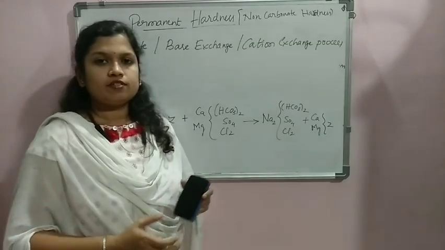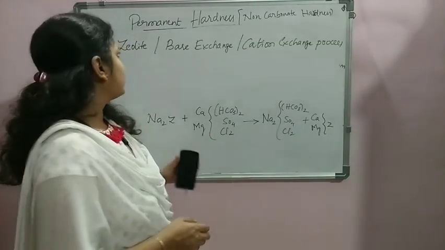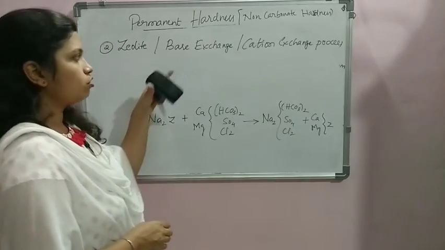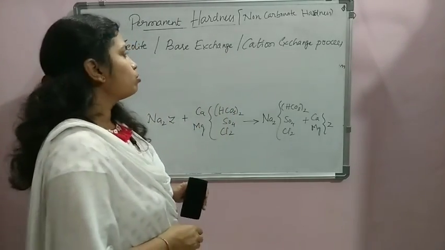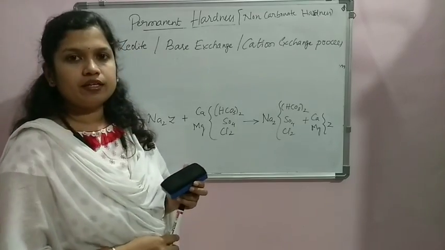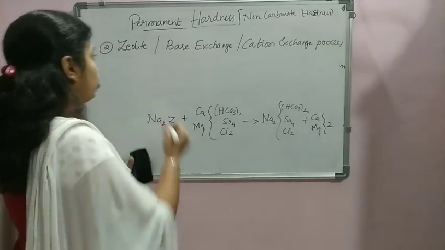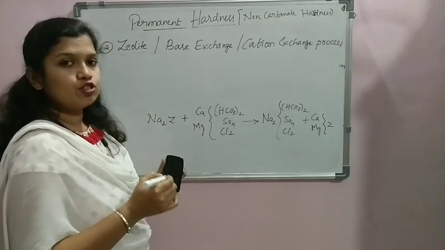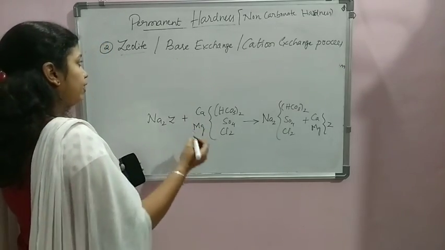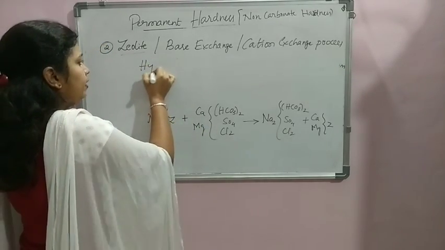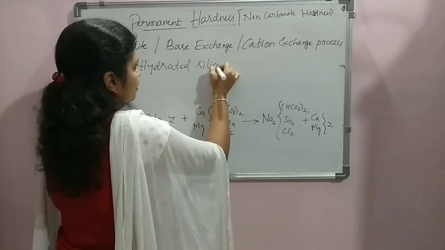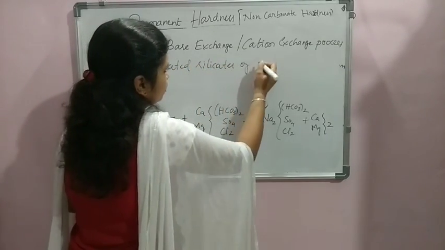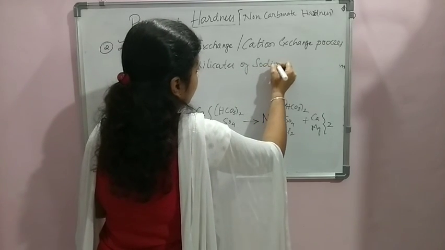Under the next process for permanent hardness removal, we are considering the zeolite process, which is also known as the base exchange process or cation exchange process. So under this we are considering a material which is zeolite. That is, zeolite is a natural salt or a clay which is actually a hydrated silicate of sodium and aluminium.